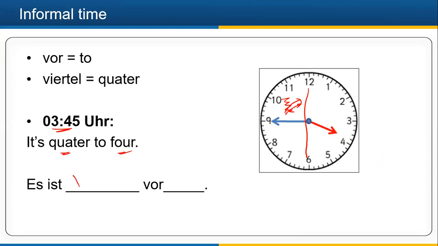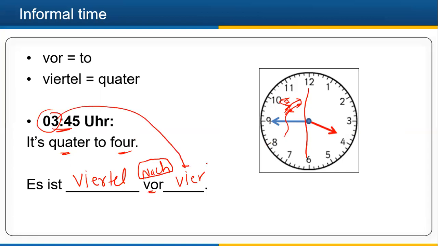So es ist viertel vier, and now 4. I'm not using nach, because the minute needle is in the second area, and then viertel vor. And here please note, I am not writing 3, I am writing 4. The next hour in English also I am writing 4, I'm not writing 3, right? So students get confused in this.